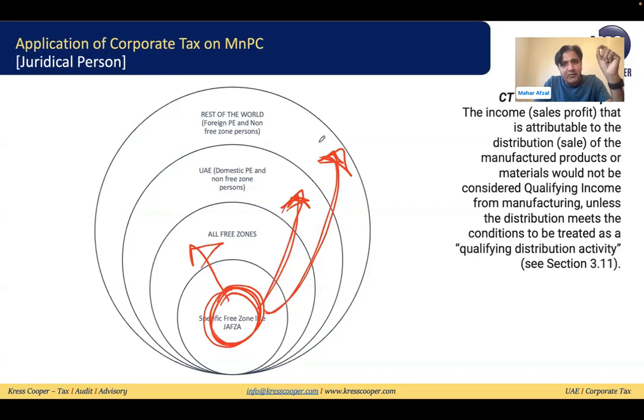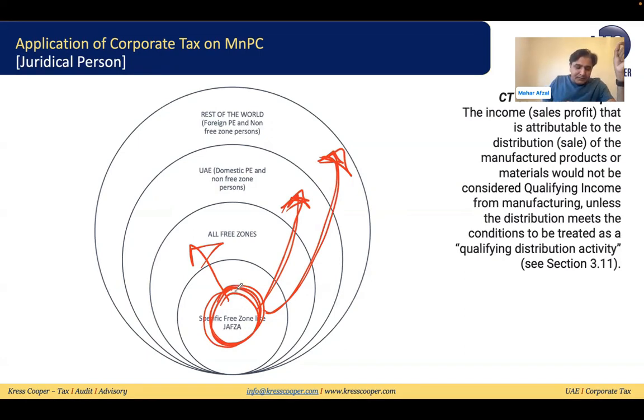I'm repeating, if the qualifying free zone manufacturing and processing company is providing manufacturing or processing services to a company which is on the UAE mainland or to a company which is out of the UAE, any income that this company is generating will be considered qualifying income and it will be subject to tax.